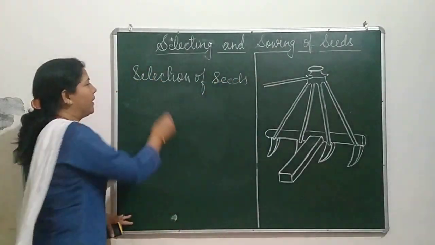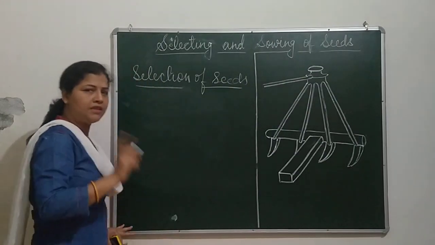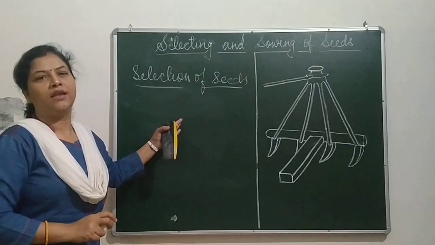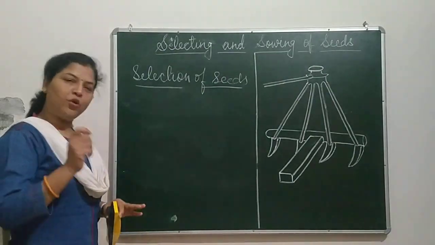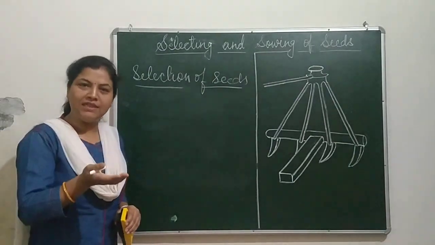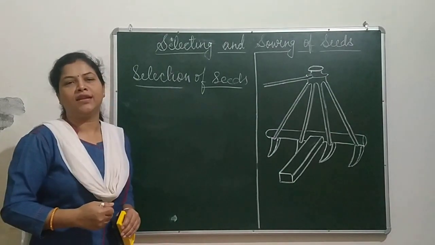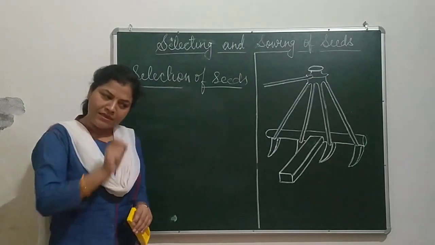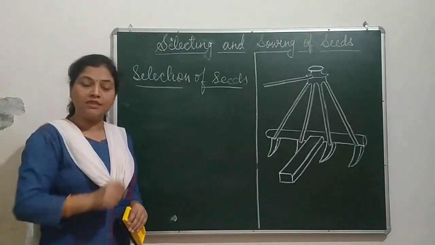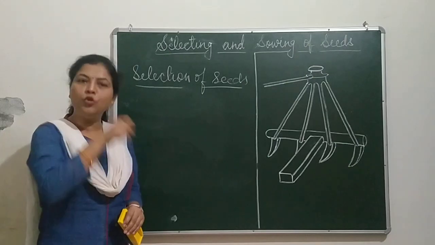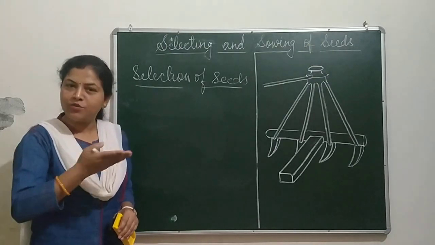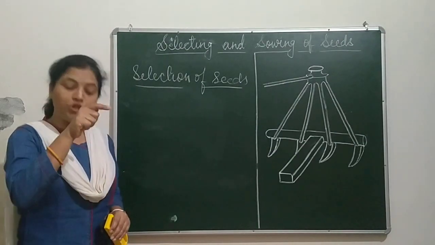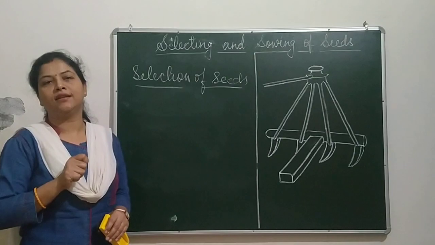Seeds are selected by different processes, but the first very easy process is to see whether the seeds are healthy or not. And the easiest way, what farmers do, they take some seeds and pour them into the water. If seeds are floating on the water, it means seeds are not healthy. It means seeds do not contain food in them. That is why they are floating. If there is food in the seeds, they will surely settle down in the container.